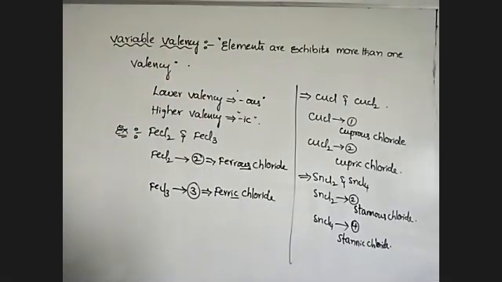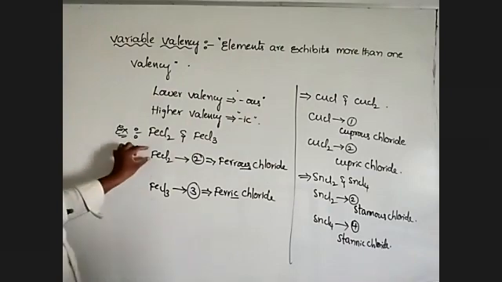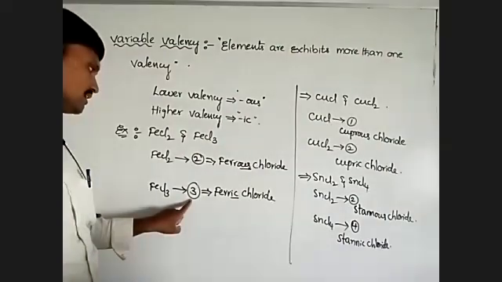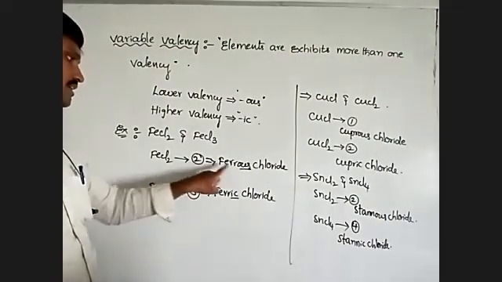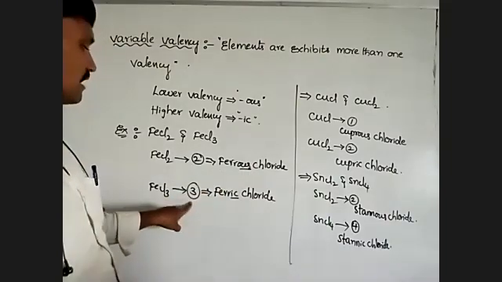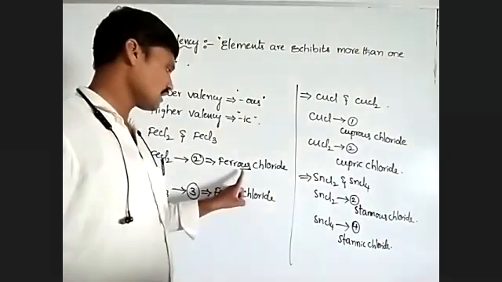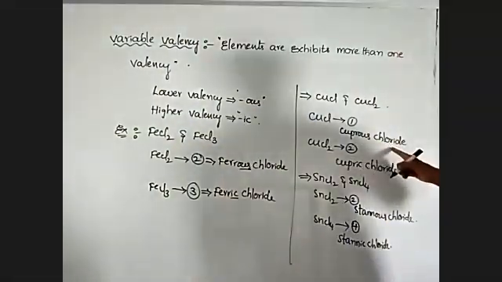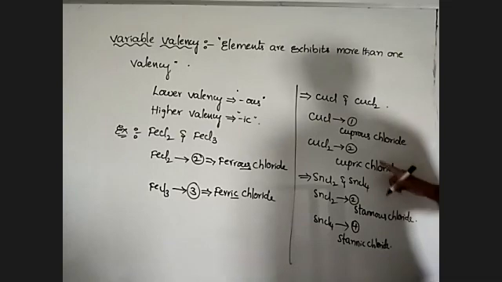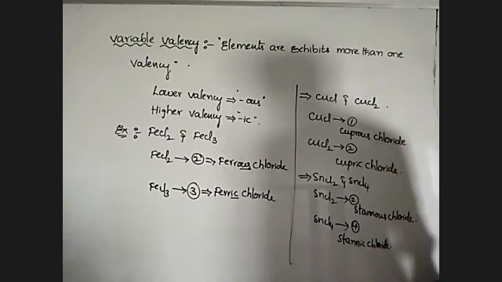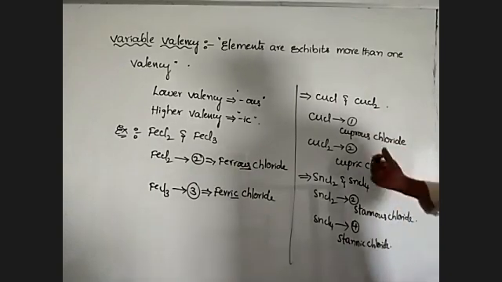Okay, that is the variable valency. Elements exhibit more than one valency. So here iron exhibits 2 valencies. One is 2, another is 3. This is lower valency, so the 'ous' sound is indicated, ferrous chloride. Here 3 is higher valency, that is ferric chloride. Next see here, this is cuprous chloride. This is cupric chloride. Cuprous, cupric. Stannous, stannic chloride. So that is the variable valency. Okay, note this.